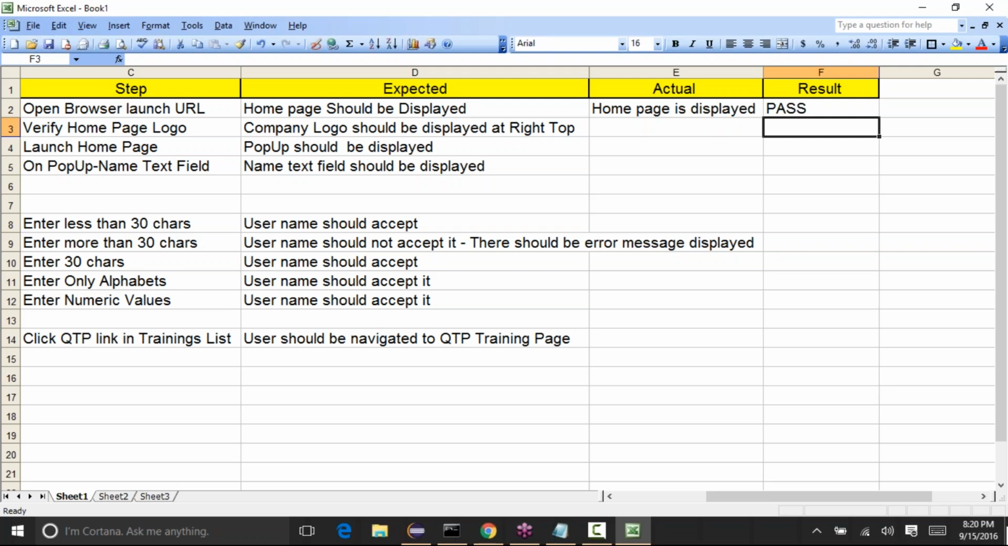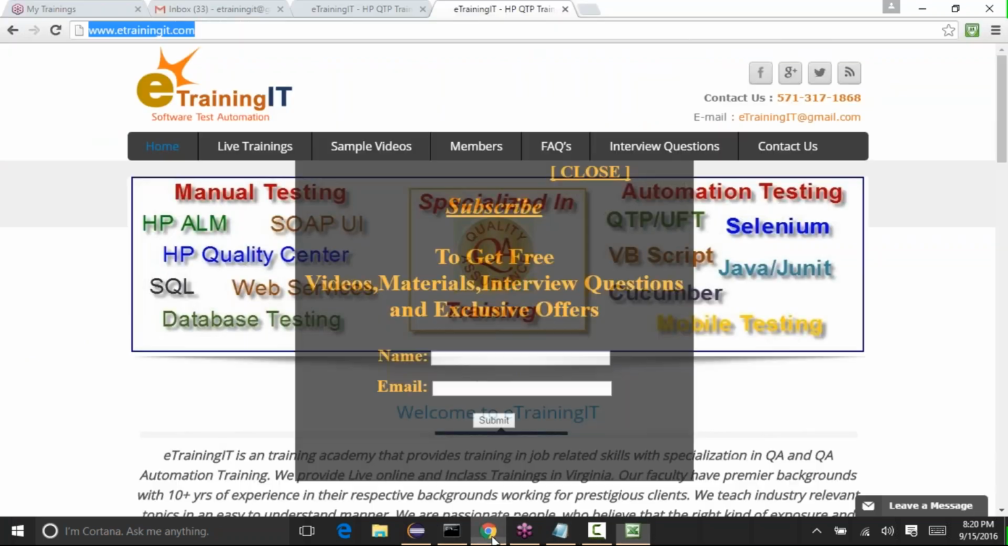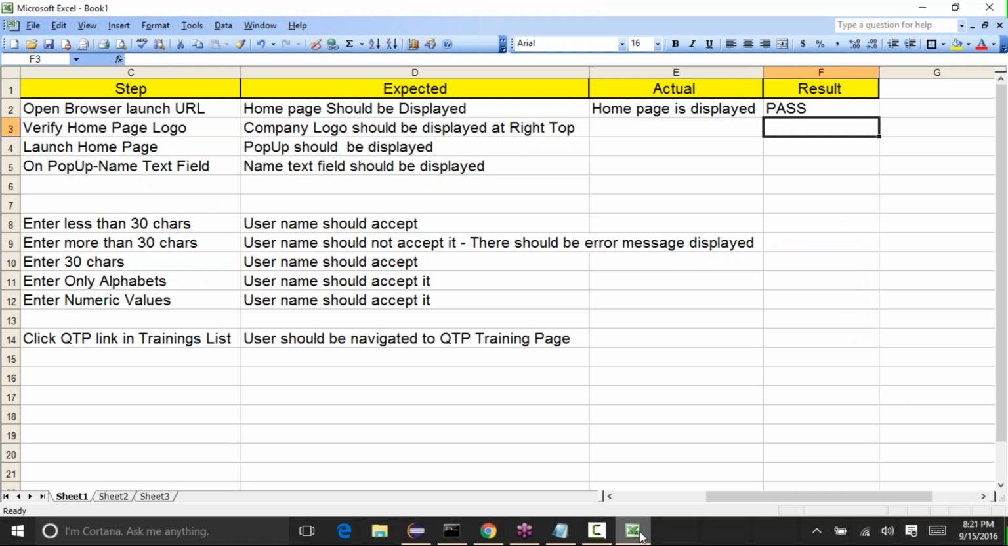So if the expected and the actual are the same, then we'll pass the test case. In case they are not the same, then we'll fail the test case. Let's say you are executing the first test case, and when you launch etrainingit.com, instead of this website, amazon.com is getting displayed. That's not what the client wants. They want their own home page to be displayed, and as per the test case, that's what they want.